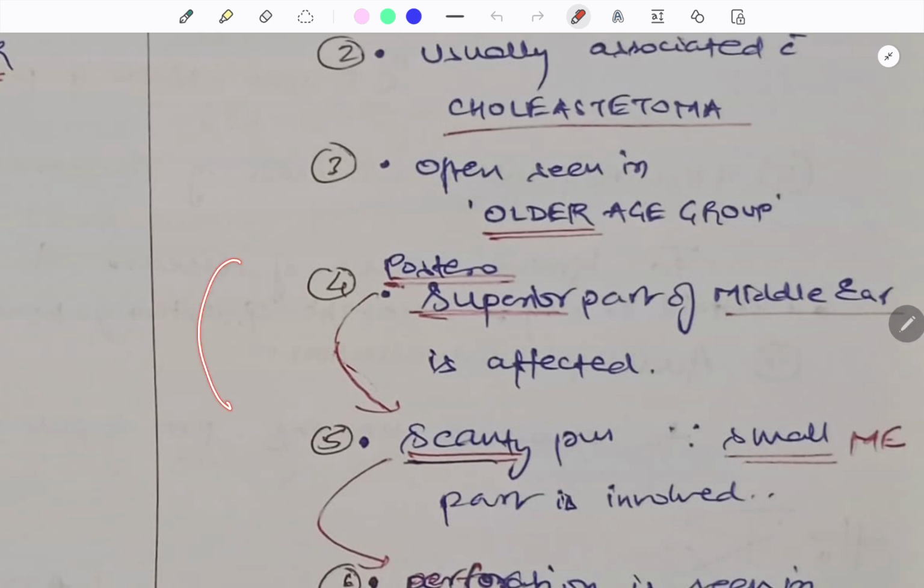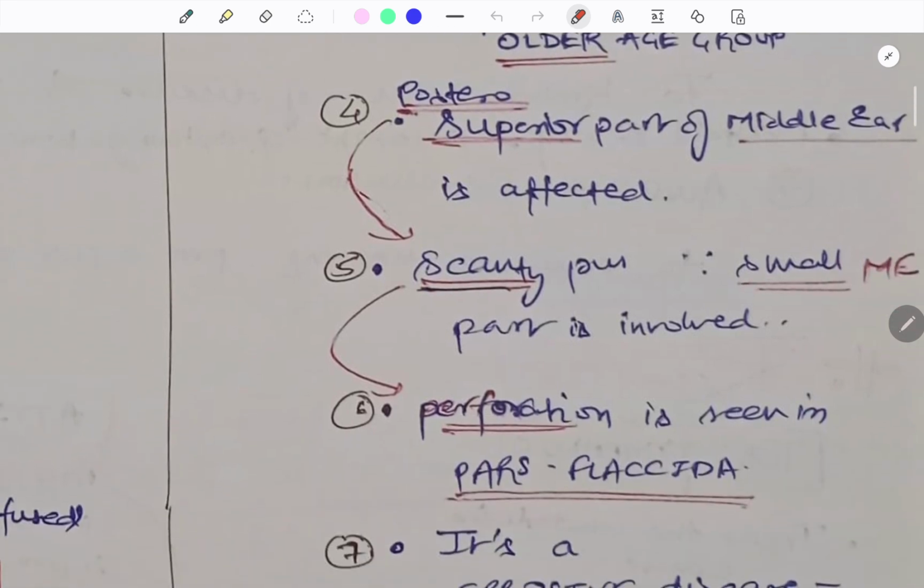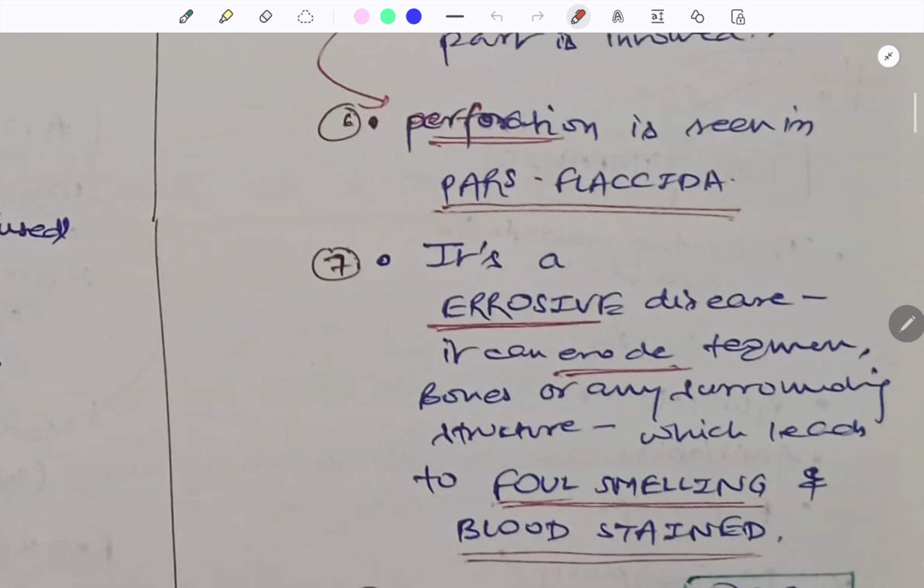Therefore, if there is perforation, it will be in the pars flaccida. The posterior superior part is involved. Scanty pus, and the small middle ear is involved because of that. Perforation is seen in pars flaccida, as I have told. It is an erosive disease.